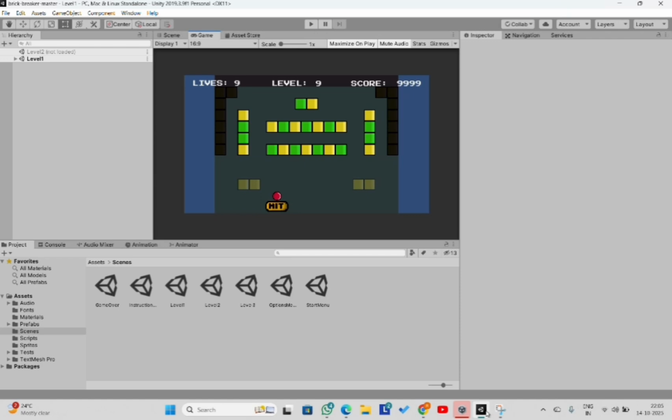The player uses the left and right arrows to move the paddle smoothly across the screen. I have carefully tuned the movement speed to make it feel responsive but controlled. The paddle stops instantly when you release the key, giving the player precise control. Let me show you this.